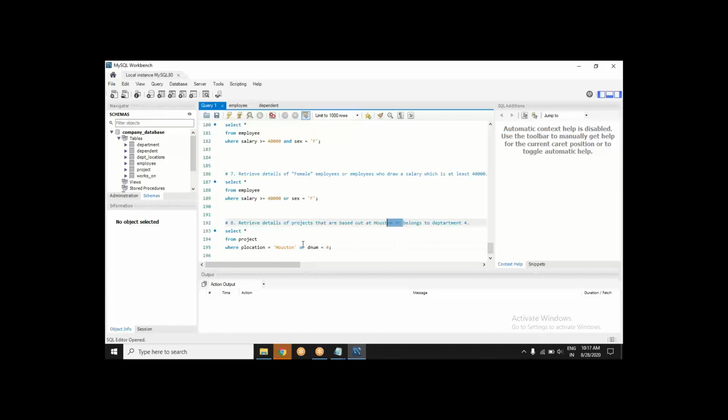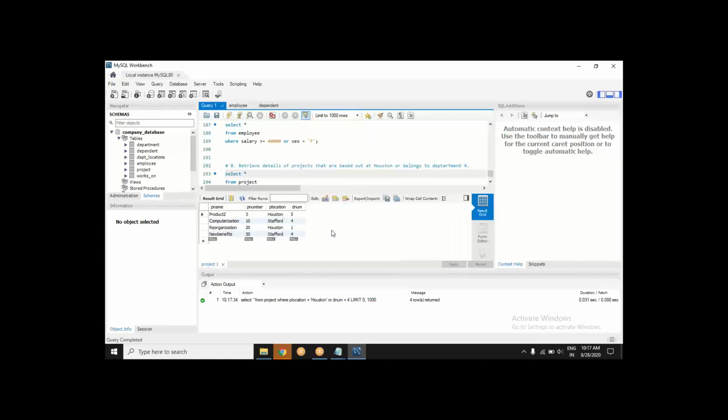There is an OR condition, so the keyword is OR. Okay, so that was pretty straightforward.